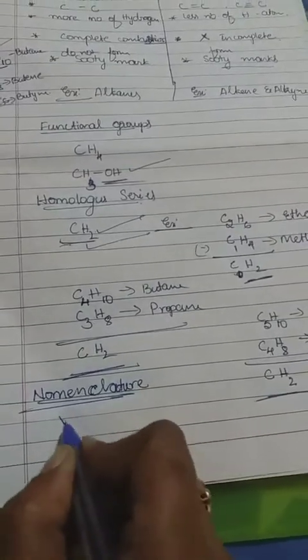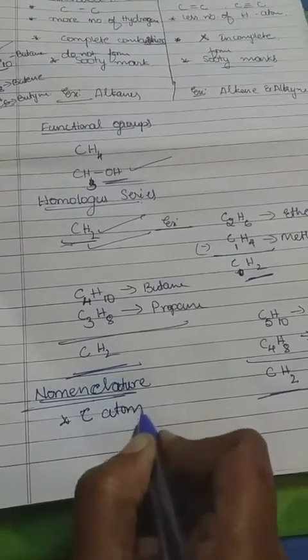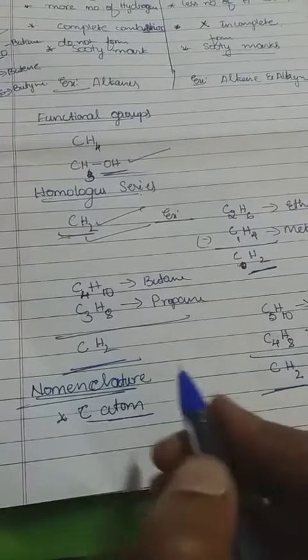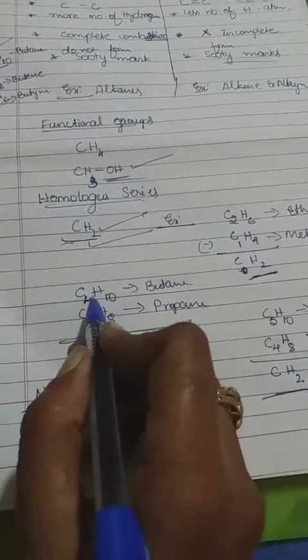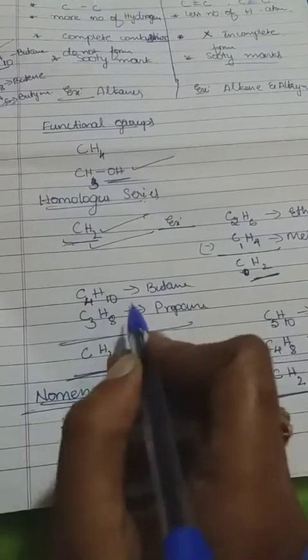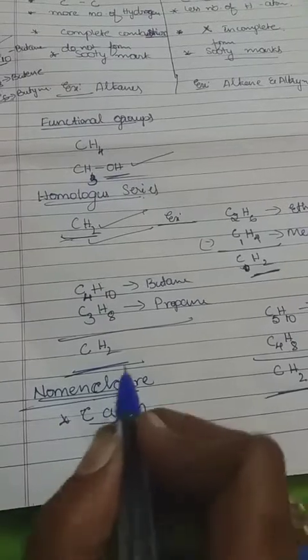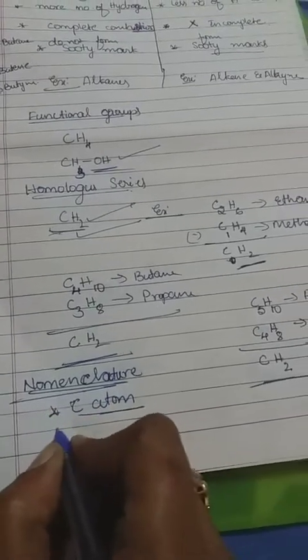One is based on the presence of carbon atoms, I mean how many carbon atoms are there. As I told you already, if 1 is there, methane; if 2, ethane; if 3, propane; if 4, butane; if 5, pentane, like that. Based on carbon atoms we give a name for carbon compounds.